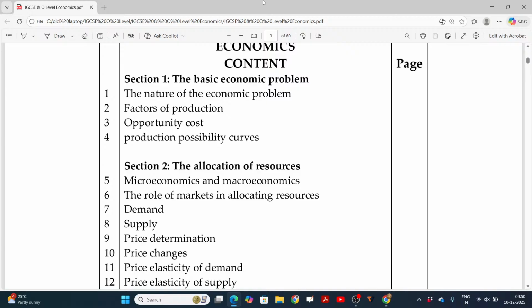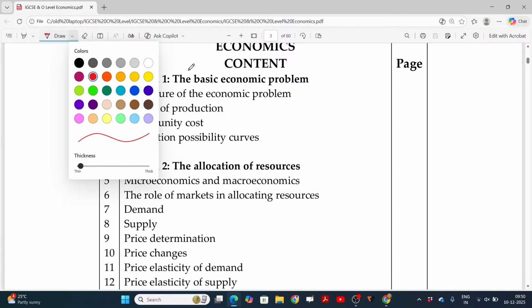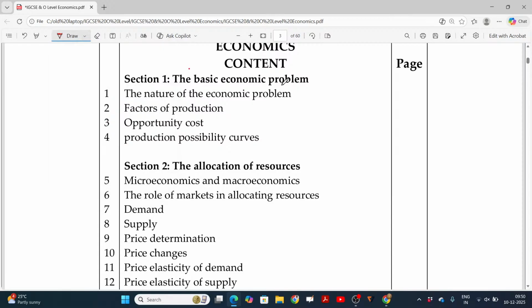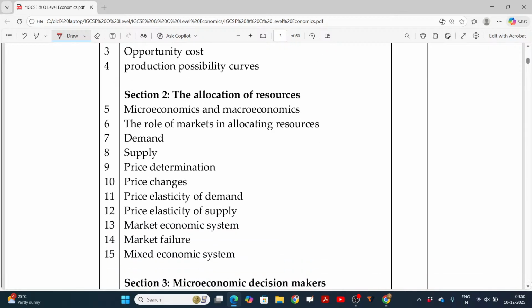So economics, the major content we are going to cover here is all about microeconomics, especially section 1, the basic economic problem. Why do we want to study economics and what could be the problem that is going to be addressed because of studying this one. We have limited resources and unlimited wants and desires, so that resources are allocated in such a way that the best options may be utilized.